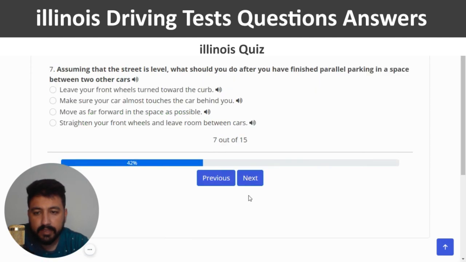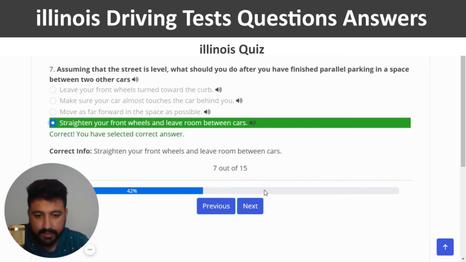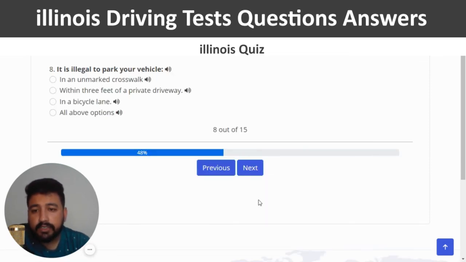And next. The seventh question is, assuming that the street is level, what should you do after you have finished parallel parking in a space between two other cars? The right answer of this question is the last one, which is straighten your front wheels and leave room between cars. So I'm going to click on the last option and next. It is illegal to park your vehicle... The right answer of the eighth question is in an unmarked crosswalk, which is the first option.